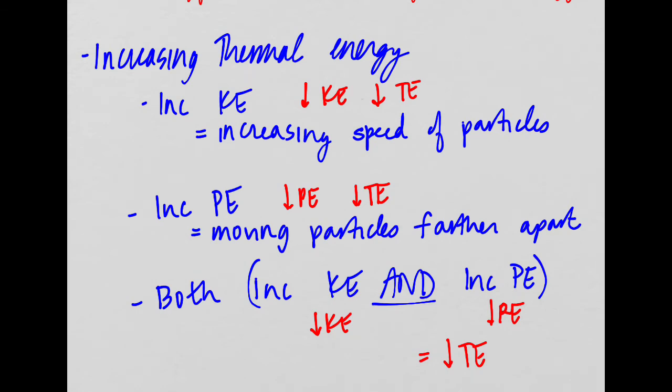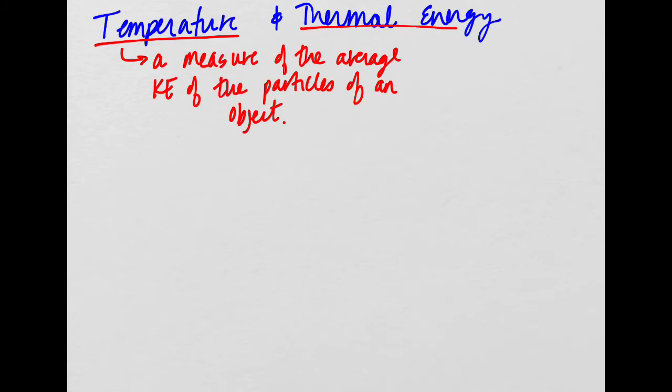But what does the thermal energy have to do with temperature and heat? And what about the mass? What about if an object is super big, what is its thermal energy like? So we're going to look at those three relationships now. You will remember that the temperature of an object is just a measurement of the average kinetic energy of all the particles of that object, right? And the thermal energy is just the kinetic energy plus the potential energy of all the particles making up the object.